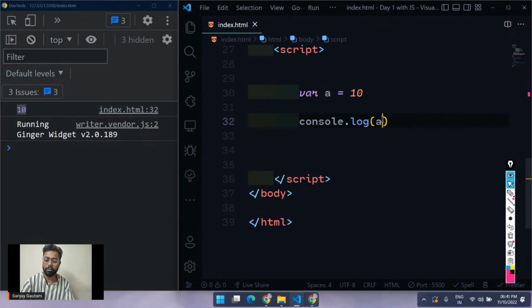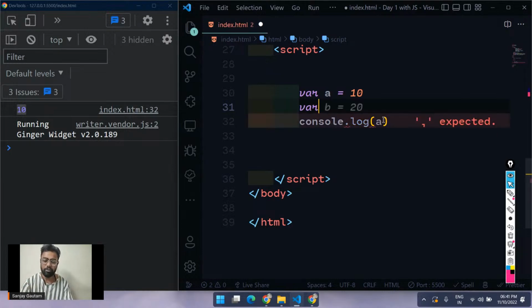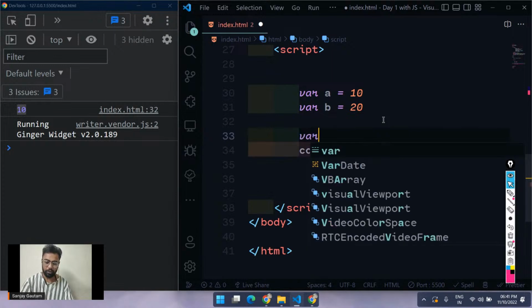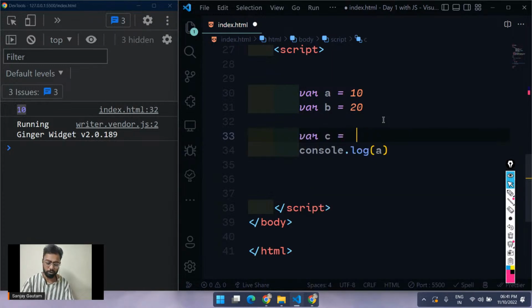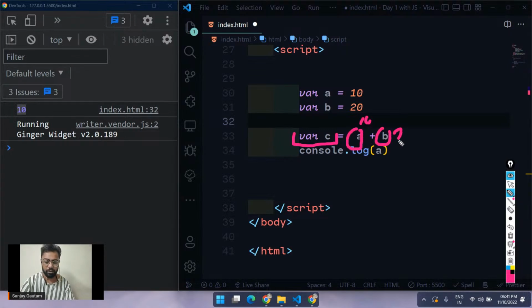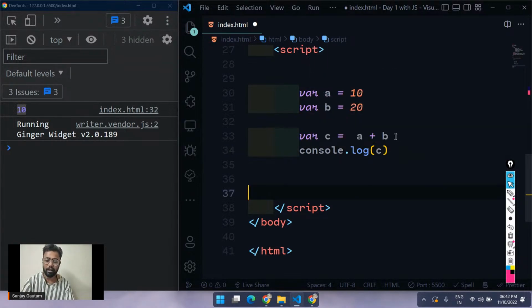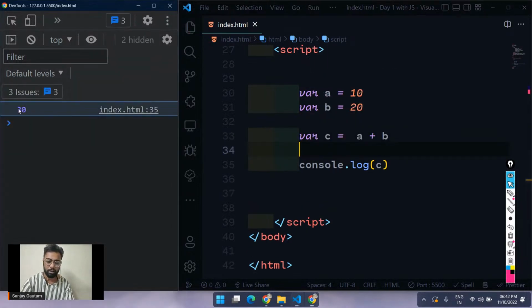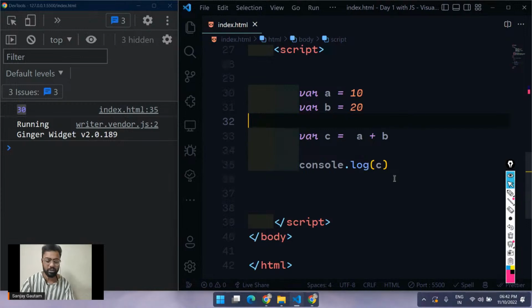We can also perform some operations on these values. How can you perform these operations? Let me create one more variable b here and another variable c here. So c is going to be equal to a plus b. I am creating a variable c which equals a plus b. Here a is 10, b is equal to 20. So what are we going to get? 10 plus 20, and we get 30. Let me do a quick console.log for c, so we can see if we are working correctly. See, I'm getting 30 here. Very easy stuff, very straightforward.